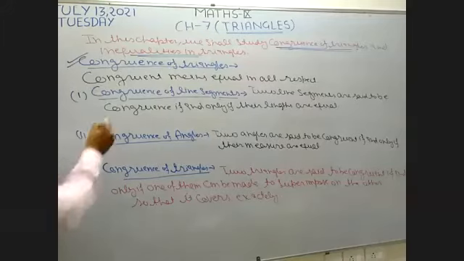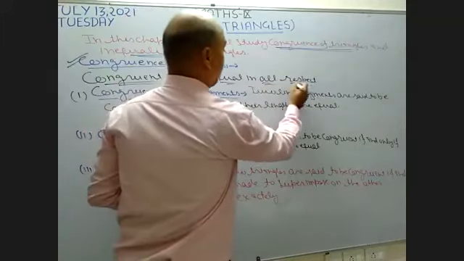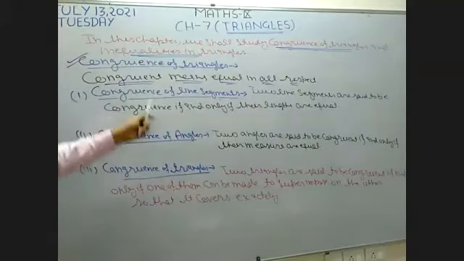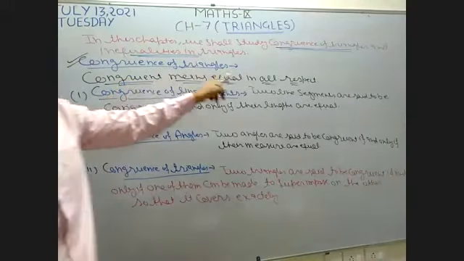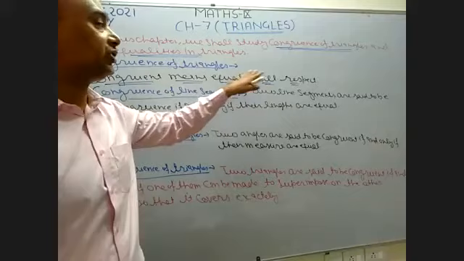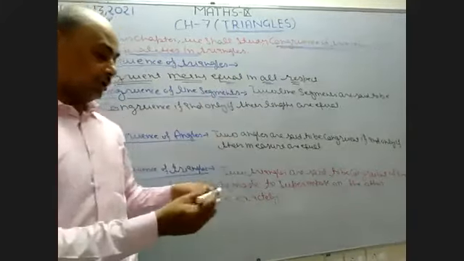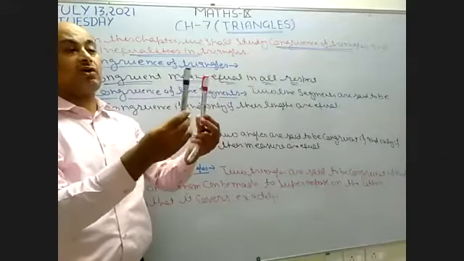I write here, congruent means equal in all respect. Congruent means equal in all respect. This is the meaning of congruent. Either it is length, breadth, height, they are all equal, having same shape. See, these two are markers. Okay, I have two markers. Both are same, so they are congruent.